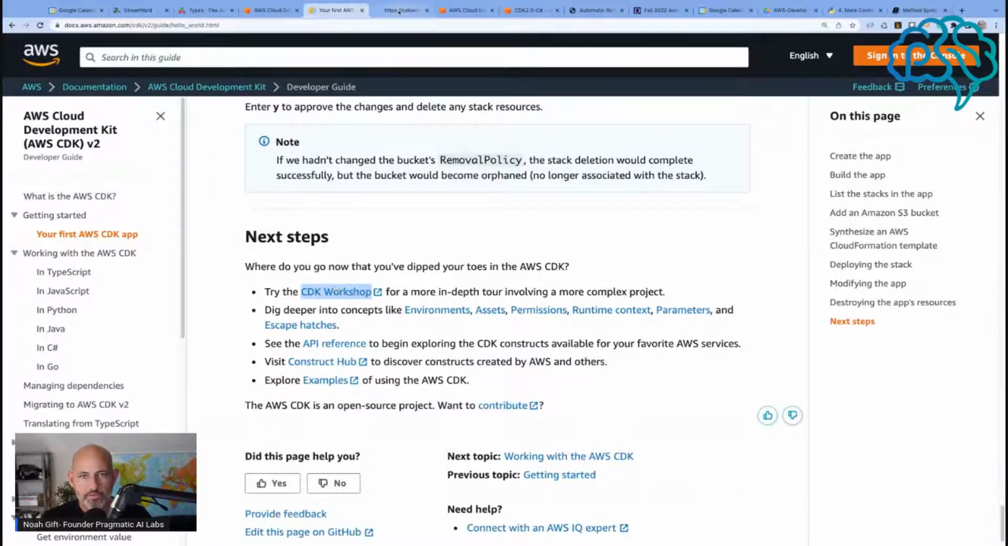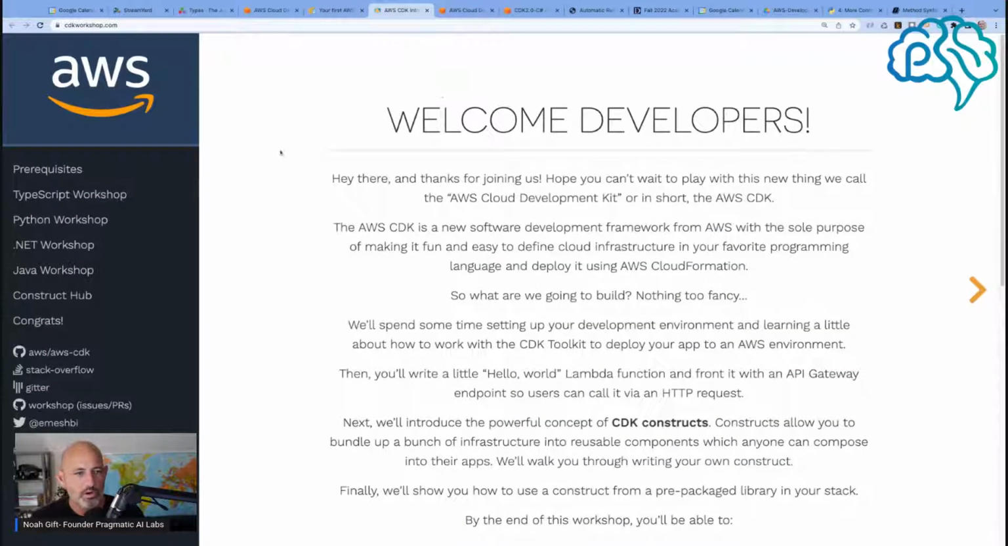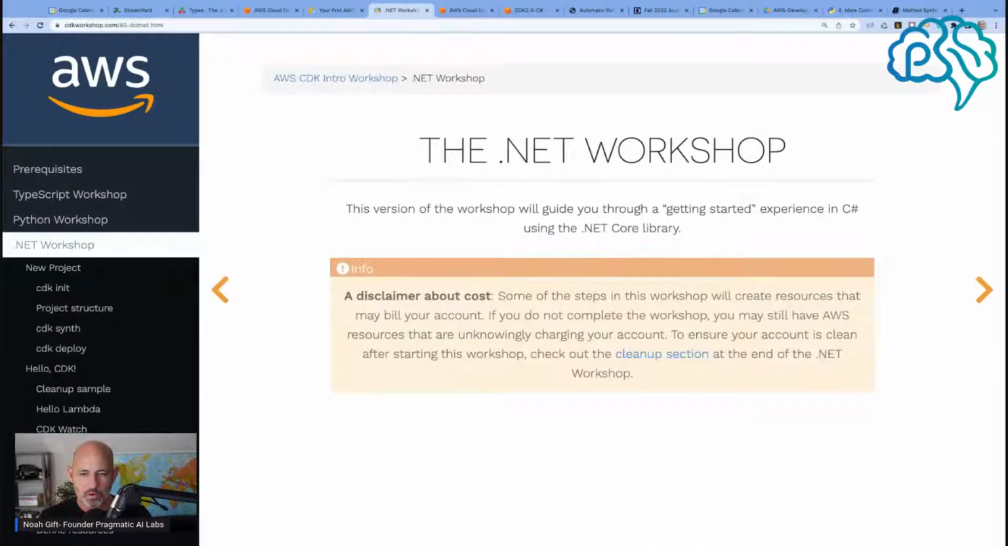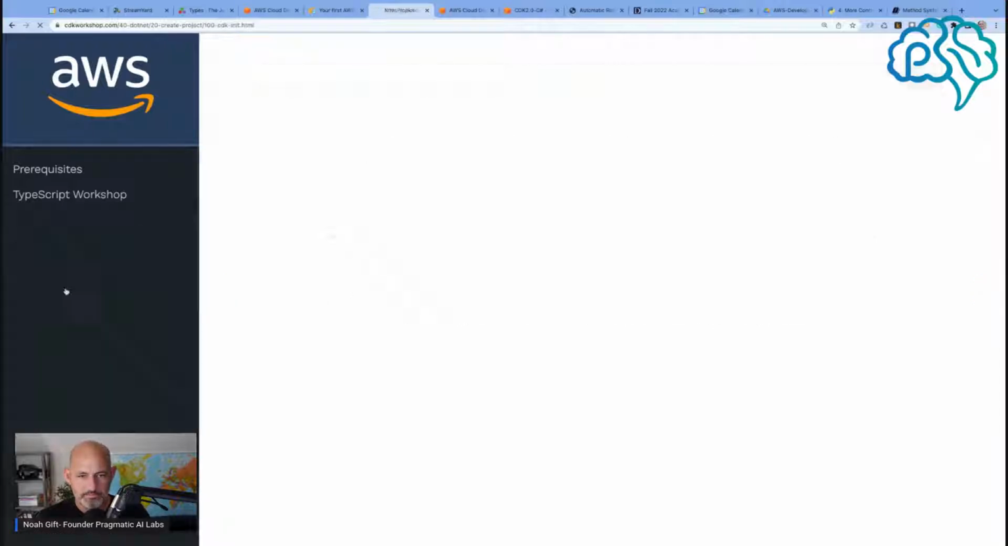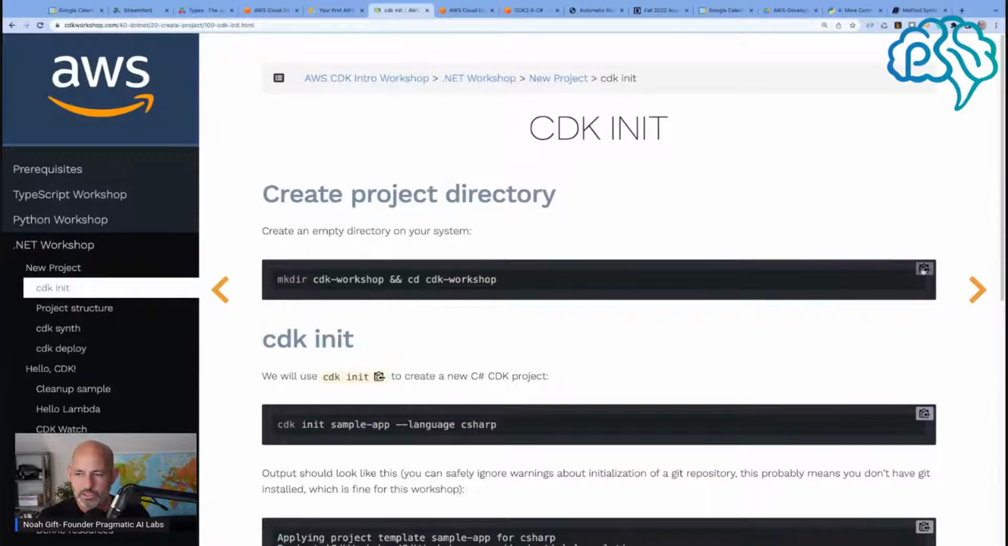Okay, let's follow the first one here. Okay, welcome. There we go. .NET workshop, and let's just try the workshop. So we use cdk init to create a new project. So first thing they want us to do is do this. This looks good. This looks like a good one.